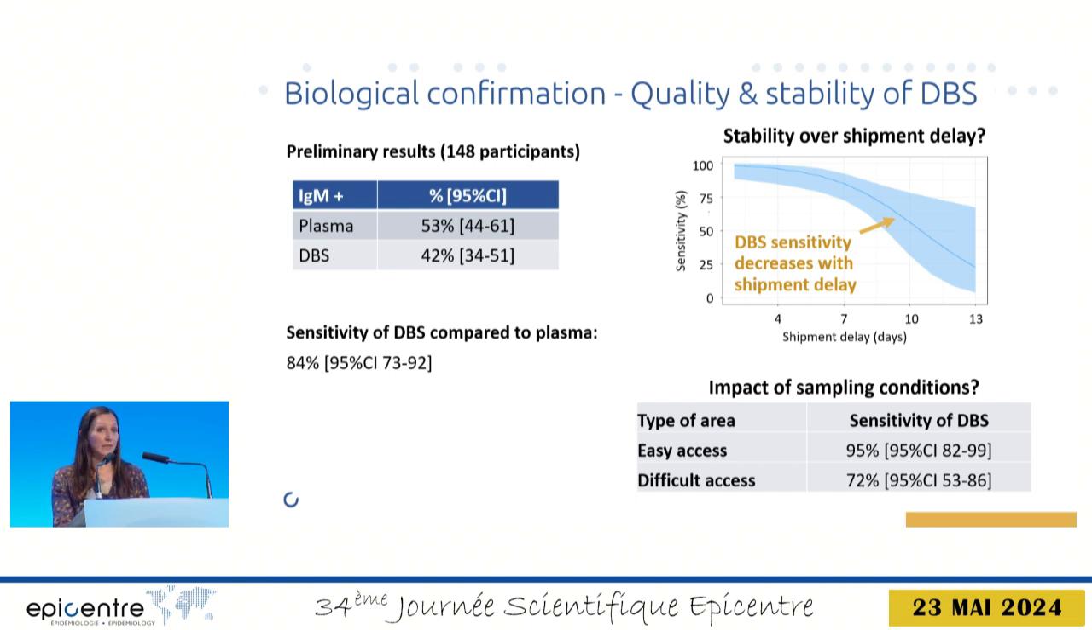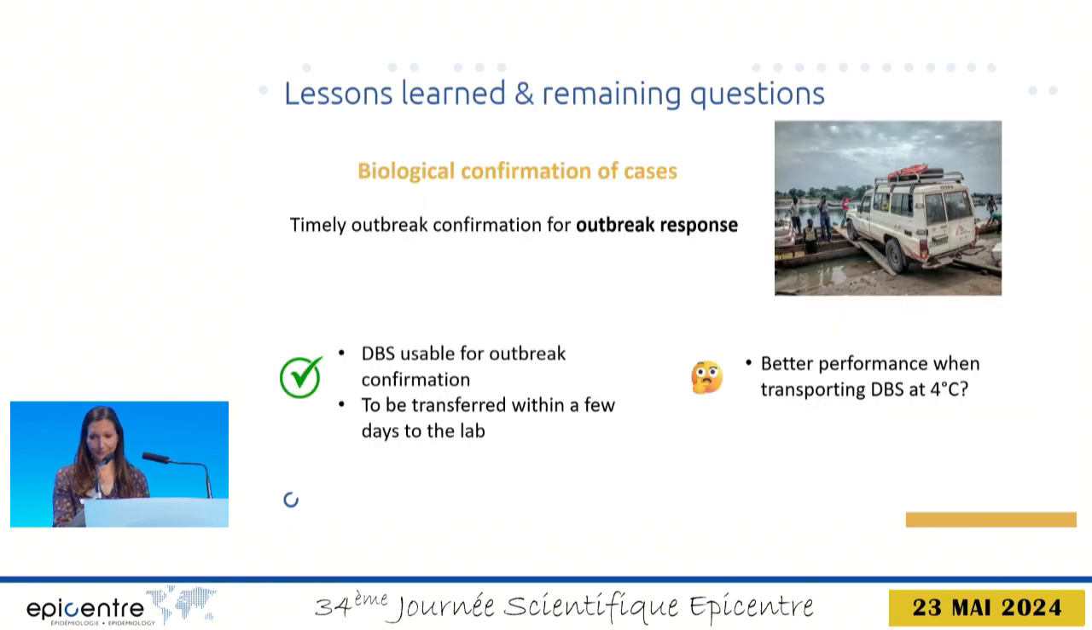Moreover, we can also see an impact of the sample location, where areas that are difficult to access have a lower sensitivity of 72% compared to 95% in easily accessible locations. So as there is a correlation between the type of location and the sampling and the shipment delay, it is not possible to differentiate between the conditions at the moment of sampling and the delay and the impact on the sensitivity based on these results.